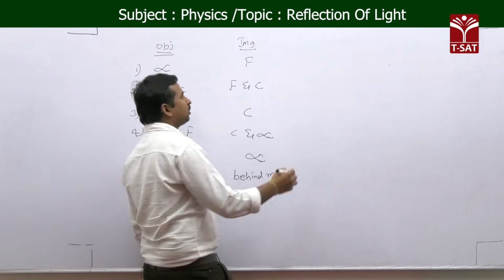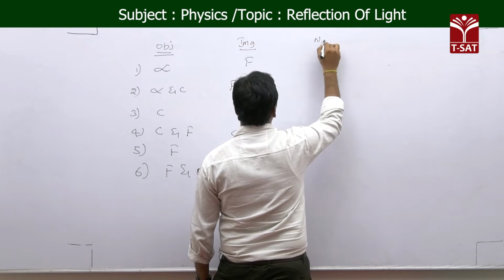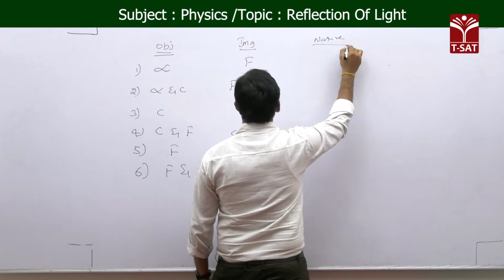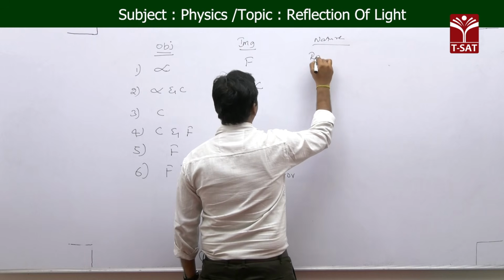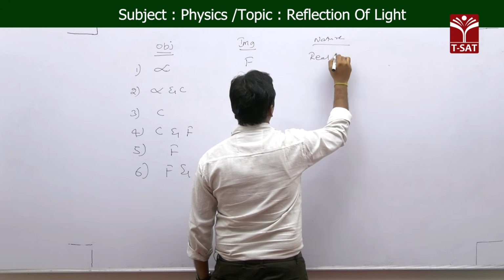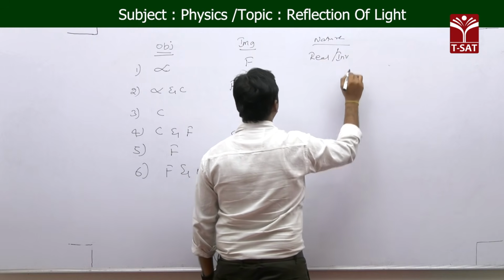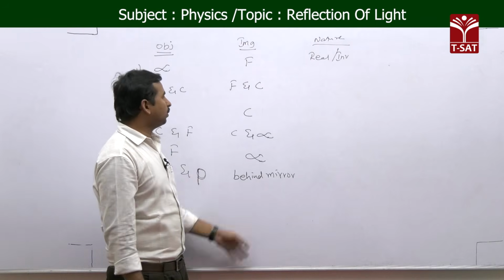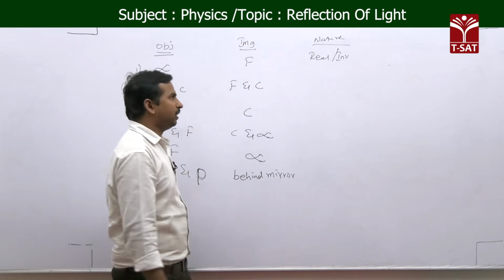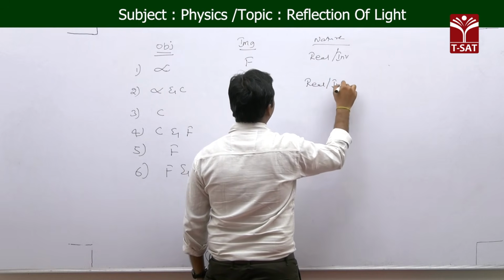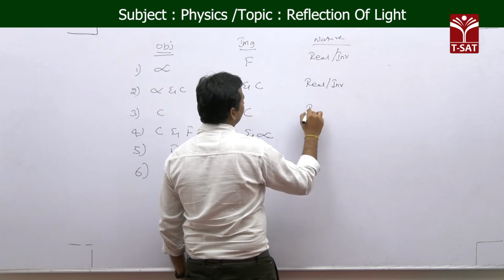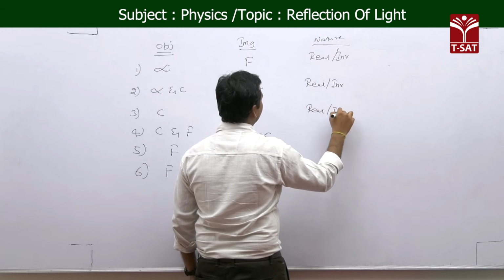And if you see the nature of the image, in the case of the first one, the image which is formed at focus is a real image, and inverted also. If the object is in between F and C, that also gives a real and inverted image. At the center of curvature also, we got a real and inverted image.